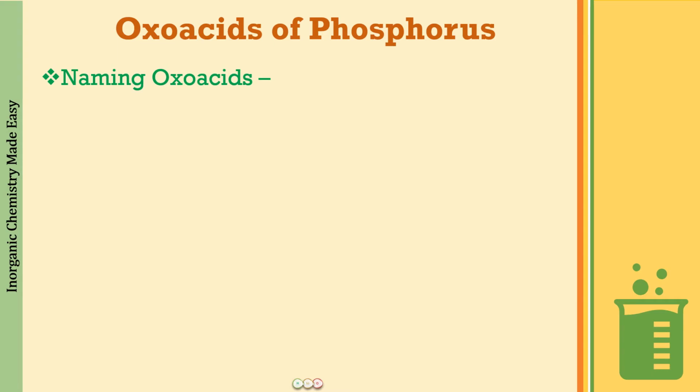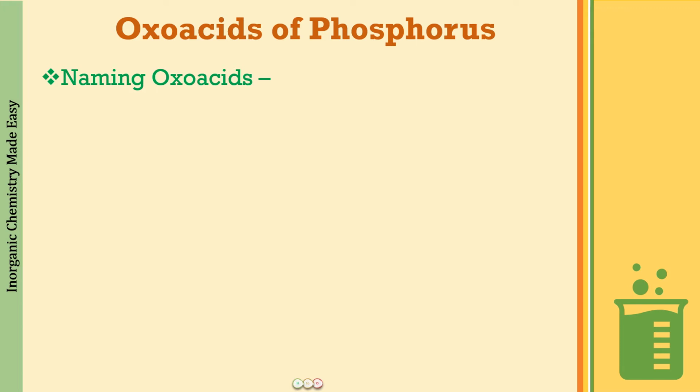Now, one thing that you have to understand is why we are learning the naming of these oxo acids. Well, first of all, as we've just talked about, the elements which form oxo acids can have variable oxidation states.